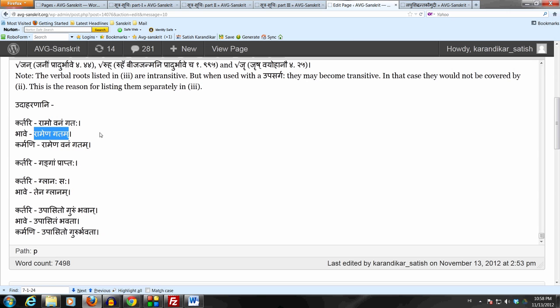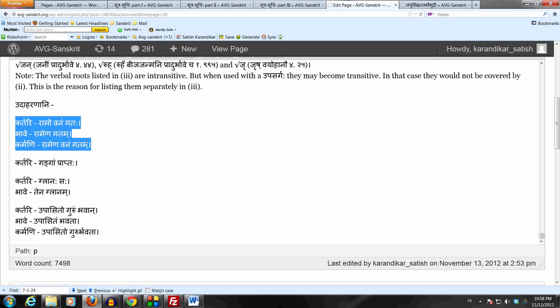We can also say Ramena vanam gatam, Ramena gatam vanam. Now here this is karmani. This gatam is now qualifying that vanam. So the forest was gone to by Sri Ramaha. So you see all these three usages.